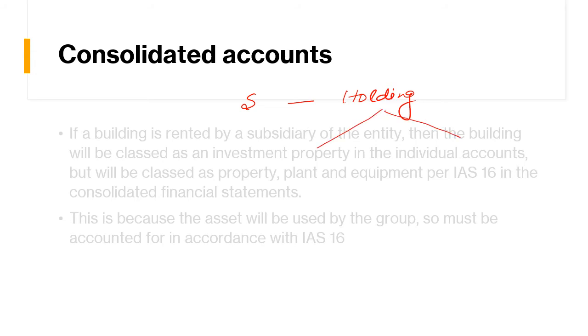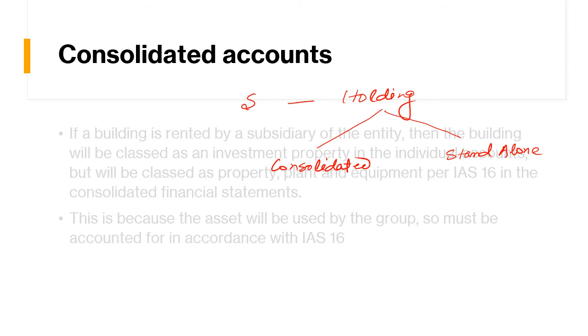One is standalone, meaning only the income and expenditure and the financial statement of this holding company, and one is consolidated. So in consolidated, the holding company is preparing a financial statement assuming that both are one company.